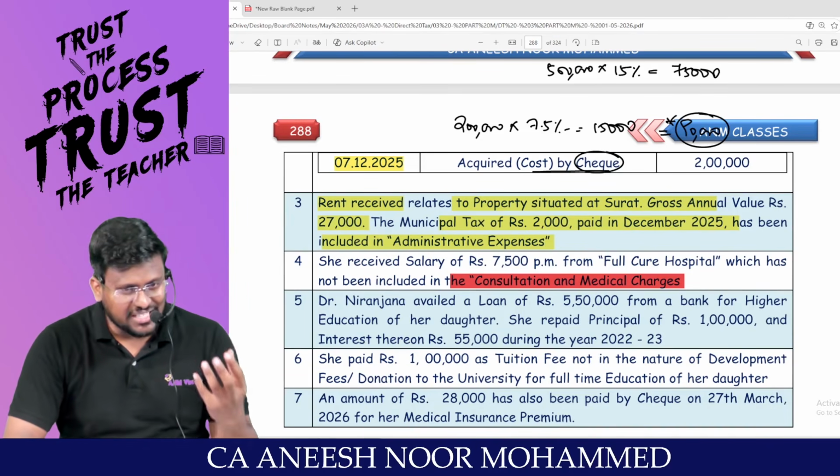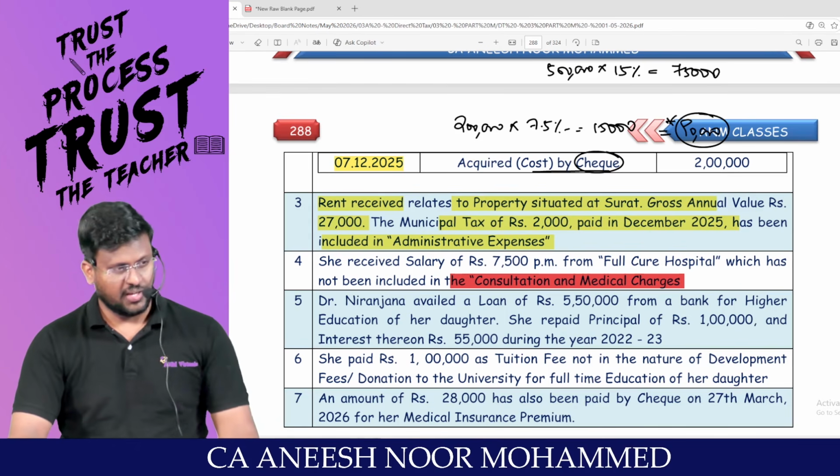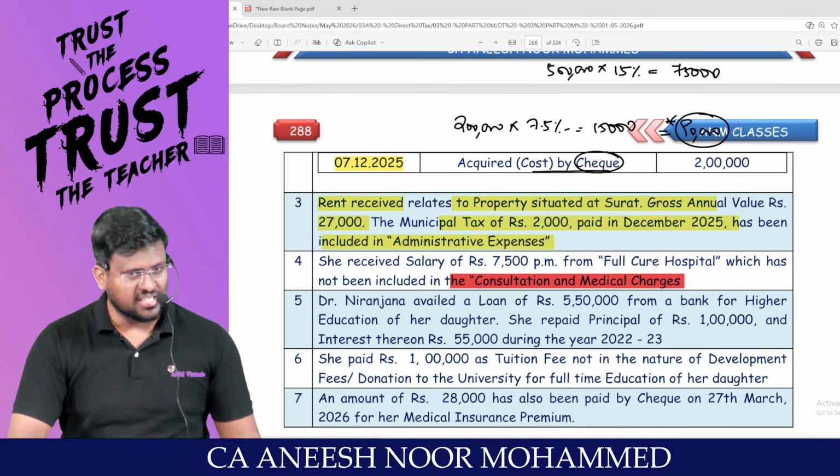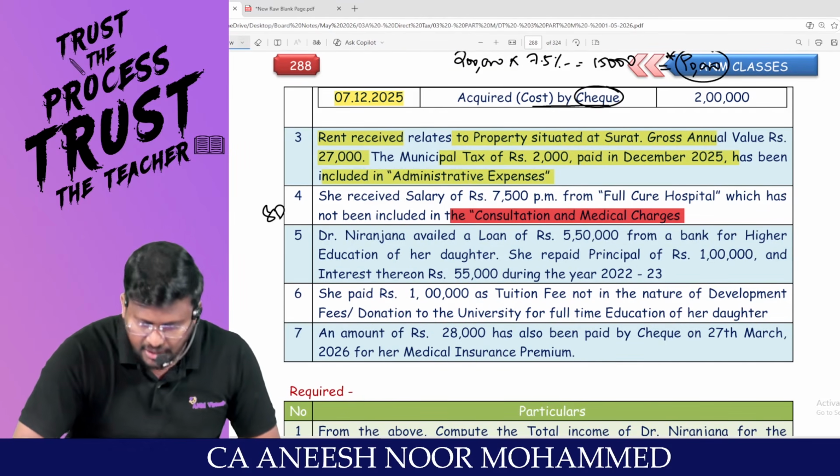If the employee is traveling through the default tax regime, I love you da, 75,000. If you are traveling through the optional tax regime, I hate you da, 50,000. Don't reduce the standard deduction.